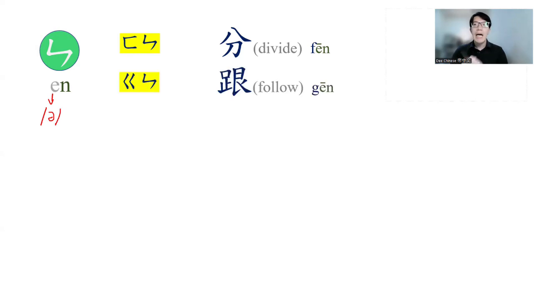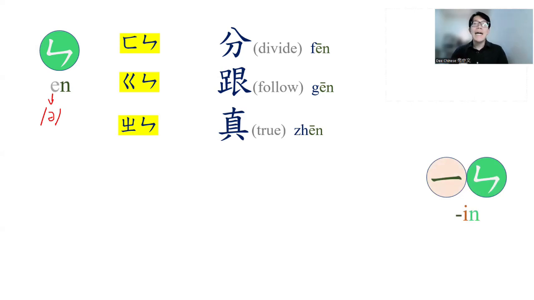Next one, g, en, gen. Gen means follow. Next one, zhi, en, zhen. Zhen means true. Okay.